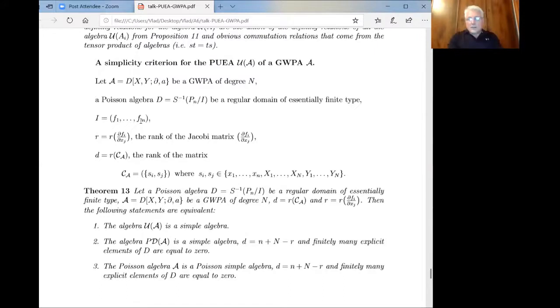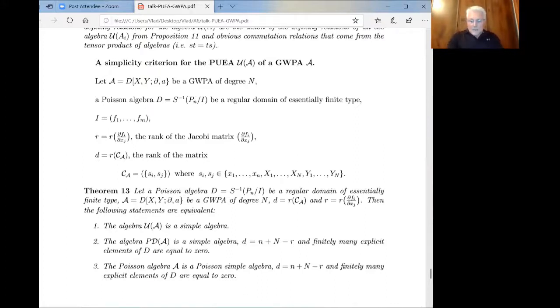Since this algebra is Poisson, we have this matrix, and these are the sort of generators of this algebra. Of course, with localization it cannot be finitely generated, but since the Poisson structure commutes with localization, the Poisson structure is given by this matrix. And we denote by D the rank of this matrix. Rank means over the field of fractions of this domain.